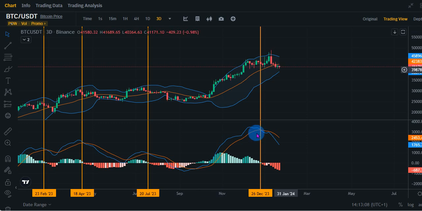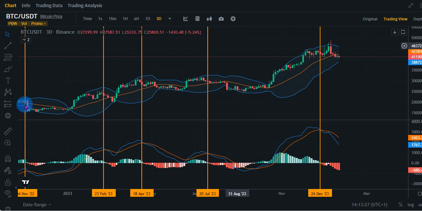And one of the things we have noticed with Bitcoin is that every time we see a MACD cross on the 3-day time frame, we touch the bottom of the Bollinger Bands before bouncing. Same thing right here: MACD cross, touch the bottom of the Bollinger Bands, bounce; MACD cross, touch the bottom of the Bollinger Bands, and then we bounce. Let's go further. The same thing: MACD cross, touch the bottom of the Bollinger Bands, bounce. If you go right back there, you would see we always repeat the same thing.